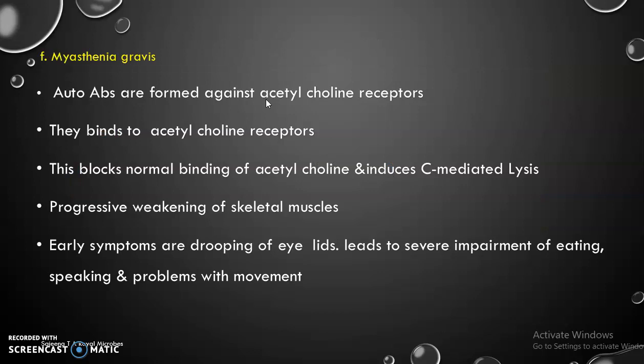Next is myasthenia gravis. Autoantibodies are produced against acetylcholine receptors present in the neuromuscular junction. They bind to acetylcholine receptors. They block the normal binding of acetylcholine and induce complement-mediated lysis, resulting in progressive weakening of skeletal muscles. Thus, early symptoms are drooping of eyelids, and this later on leads to severe impairment of eating, speaking, and problems in movement.